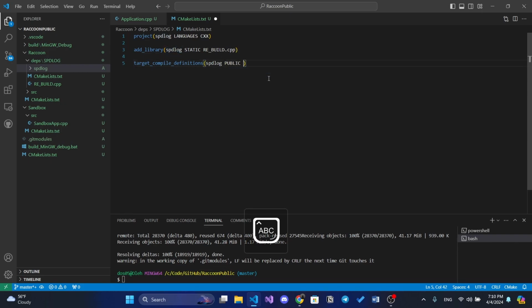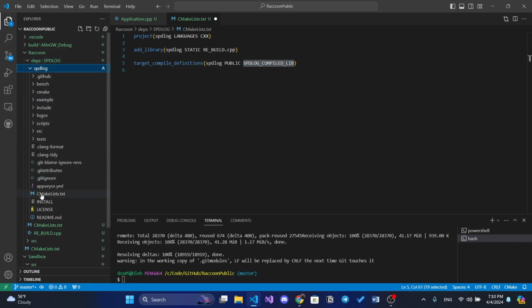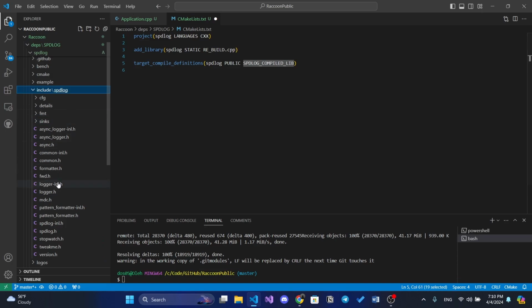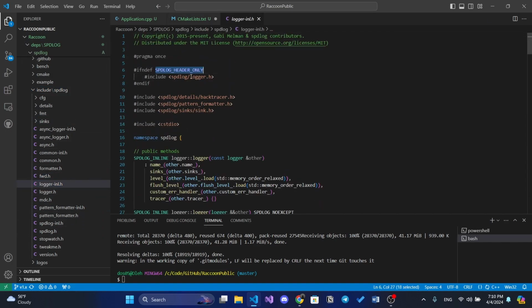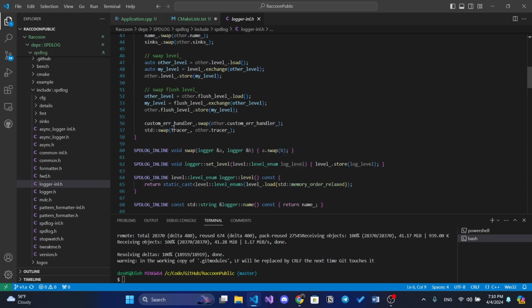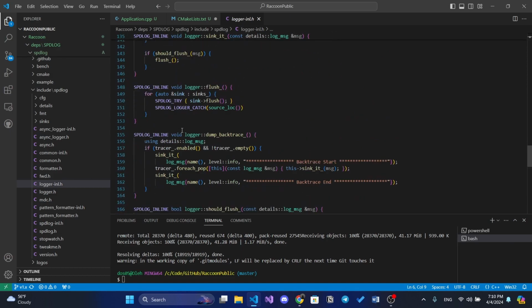It will be public, and it will be SPDLOG_COMPILED_LIB. This should be used because inside of spdlog there is an include file, and this include file is actually, I don't know, spdlog header only. So it can be header only, or it can be compiled.